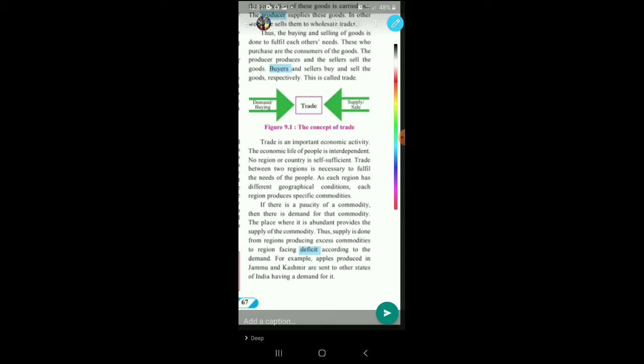Or let us take another example. Again, the soil, the climate, the temperature of Kashmir is such that saffron or apples are grown in that area and not in any other area. As for that matter, again the soil, the climatic condition, the weather, the temperature of Ratnagiri, in particular Devgarh, is conducive for growing those sweet, lovely mangoes. So, as each region has different geographical condition, each region produces specific commodity. Let us move ahead.